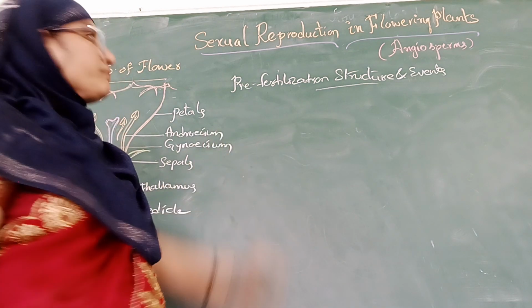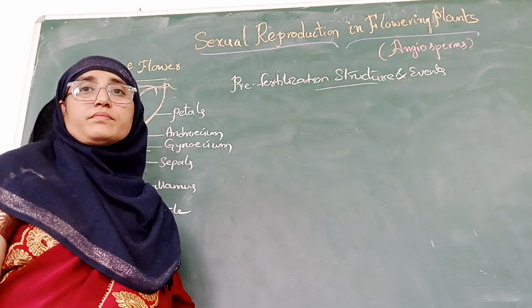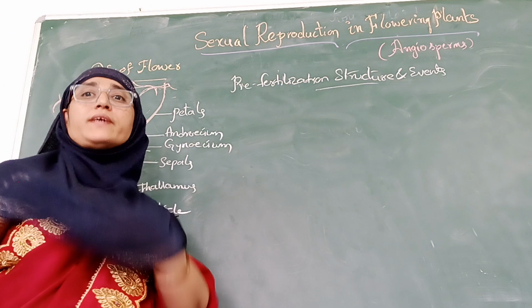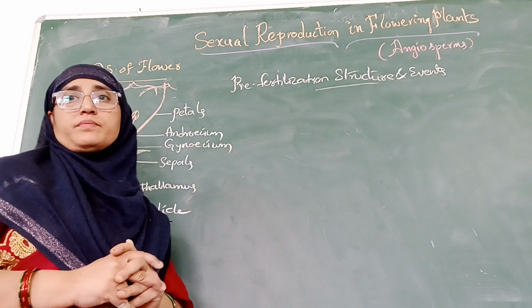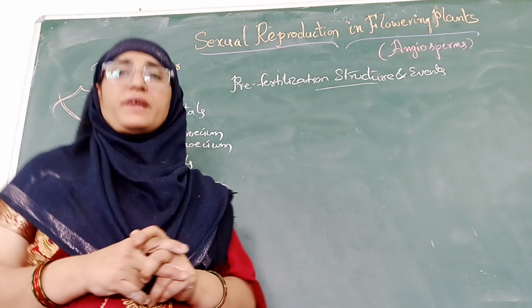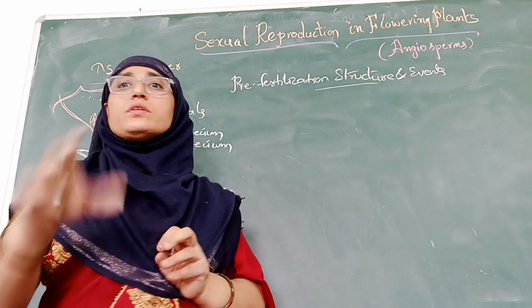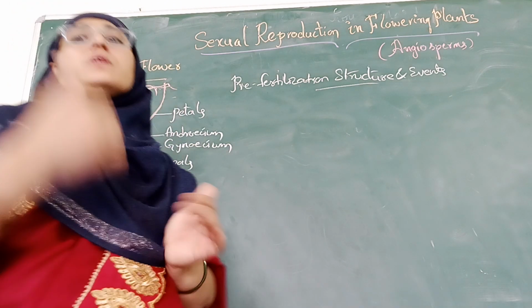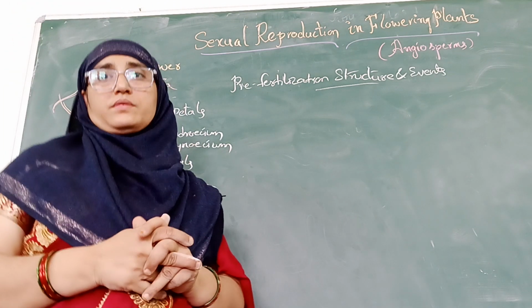Here, what does this show? When we observe a flower, as I already told you, before a flower is formed, the decision to make a flower takes place in a plant. And for this, several changes take place in a plant which assure the formation of the end products.